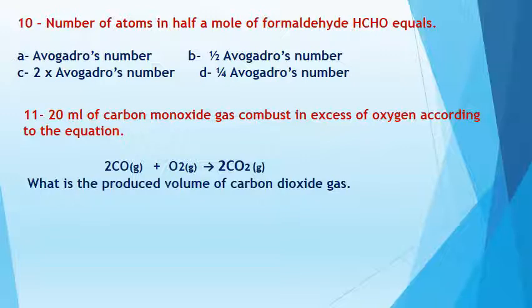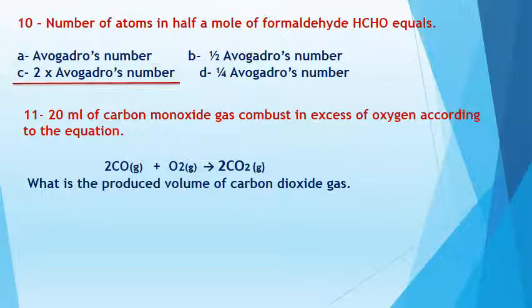This is a very important question, so please pay attention. But if he asks you about the number of molecules, we calculate it the normal way, using the number of moles. If he asks you about the number of molecules of, for example, 1 mole, we will multiply 1 mole by Avogadro's number as the normal way. Okay? But here the answer would be C, 2 multiplied by Avogadro's number.